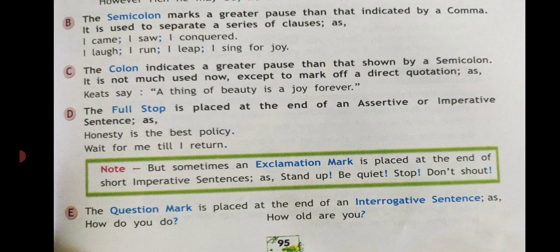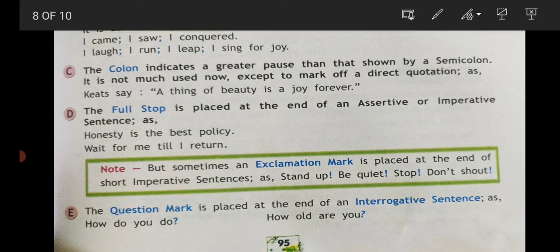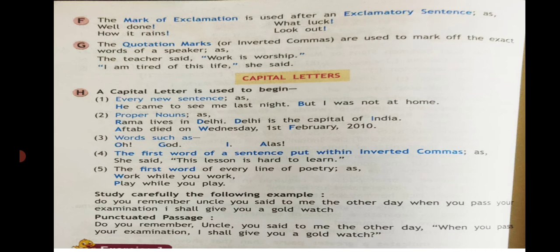The quotation mark or inverted commas are used to mark off the exact words of a speaker as, The teacher said, "Workers worship." "I am tired of this life," she said. So where is it used? When we have the exact words of the speaker, like direct speech. In direct speech, we use quotation marks or inverted commas.